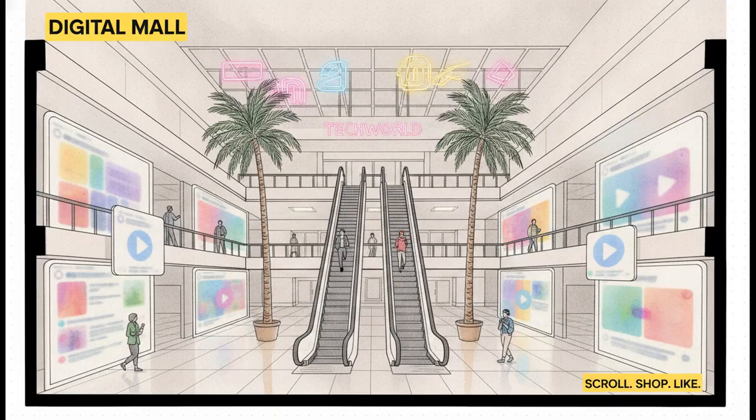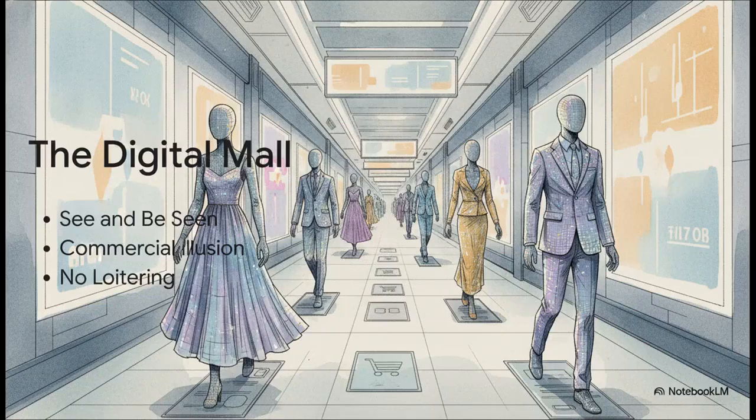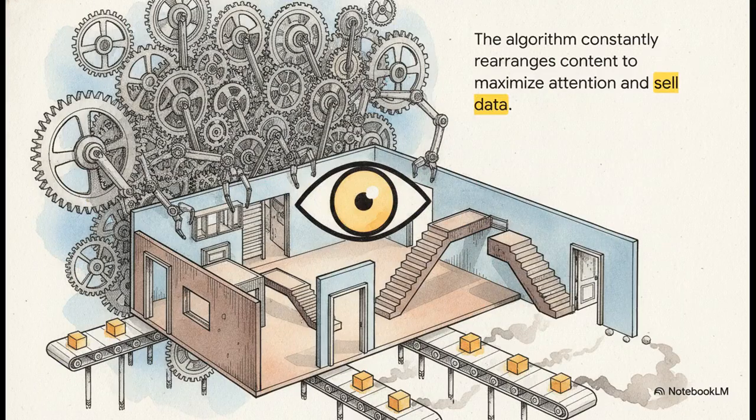Craving something flashier? Well, the neon-lit experience of the 90s shopping mall maps perfectly onto Instagram and TikTok. We literally curate our aesthetics just to stroll through endless digital hallways, scientifically engineered to make us buy stuff. The algorithm is your ruthless layout designer. It punishes passive loitering, constantly demanding active interaction to sell your data.